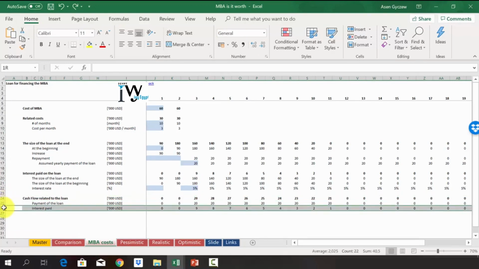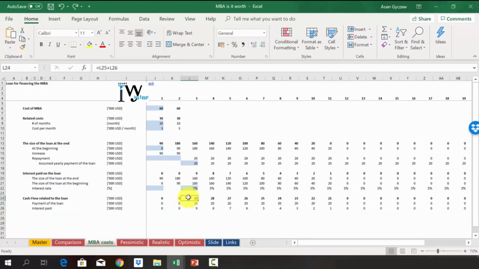So the payment of the loan and then interest paid. In year 3, we pay 29,000, and then it goes down to 21,000 in year 11. And obviously it will be 0 since we have already repaid all the loan in year 12. Now, we're going to use this as a basis for all the 3 scenarios.